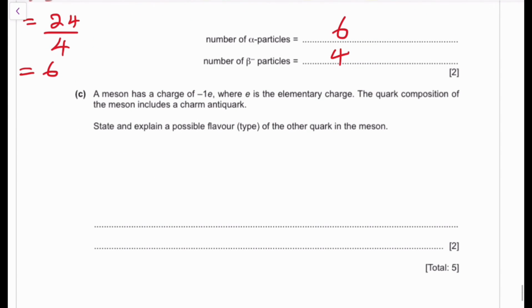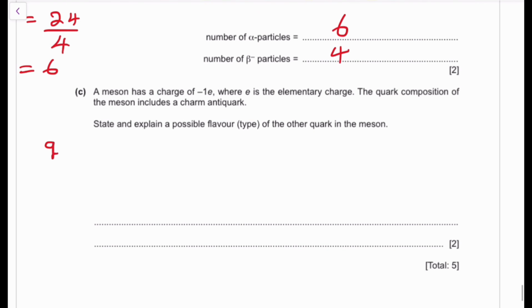Okay, so a meson has a charge of -1, where e is the elementary charge. The composition of the meson includes a charm antiquark. State and explain the possible flavor or type of the other quark in the meson. So we know that the charge in quark 1 plus the charge in quark 2 is going to be equivalent to -1e. Quark 1 is going to be your charm antiquark.